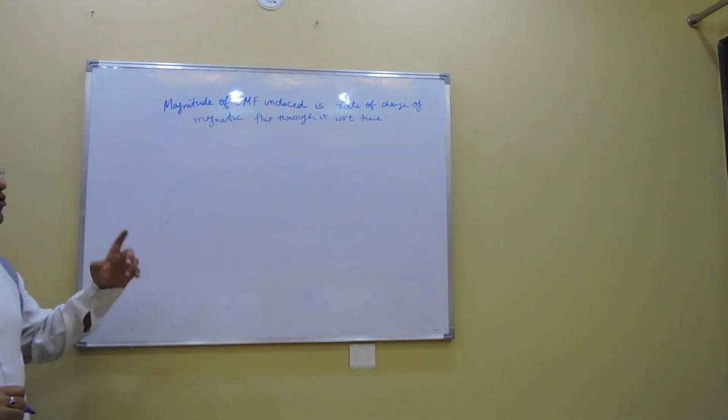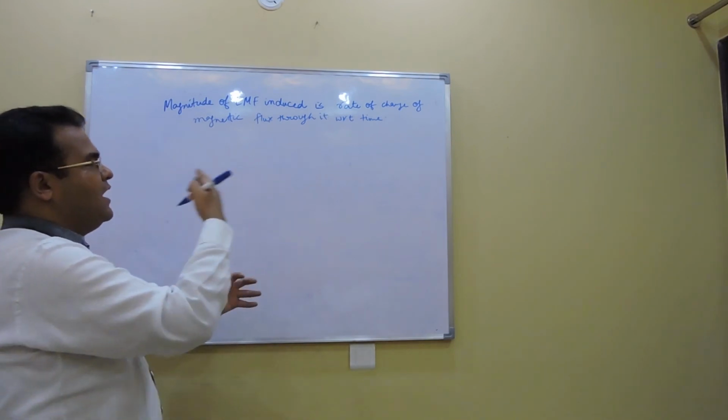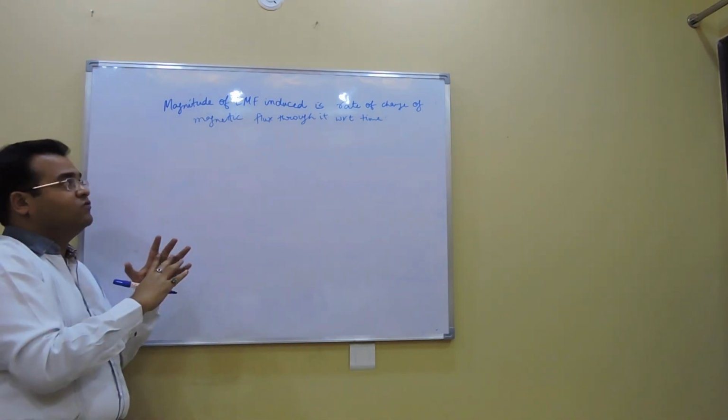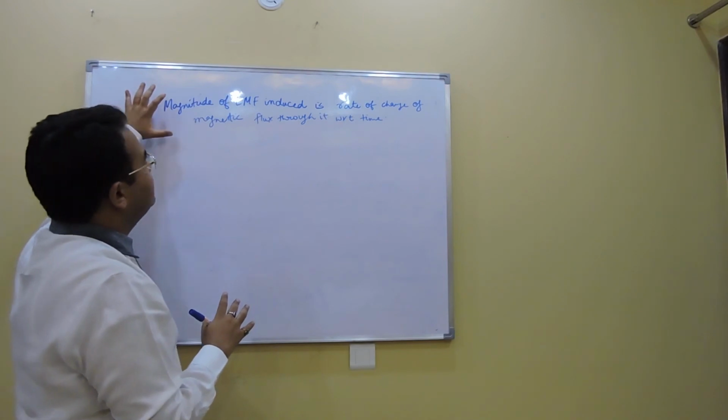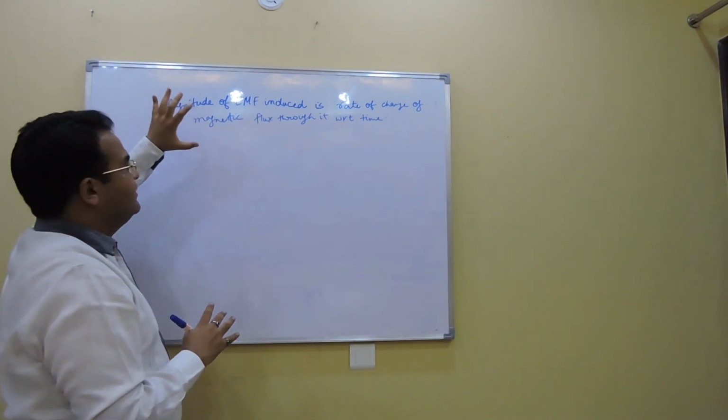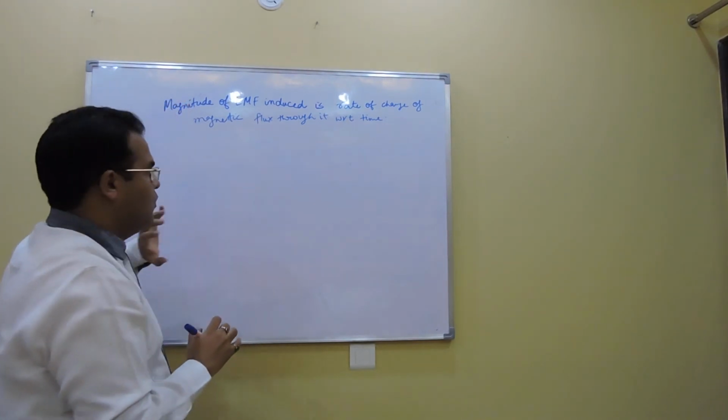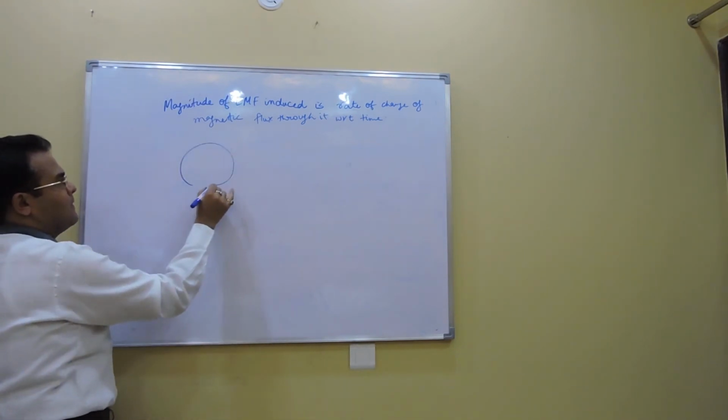So let's go back and look at all the experiments which we did. Let's see whether the law we have come up with is verifying what we have seen till now. So we started with this.